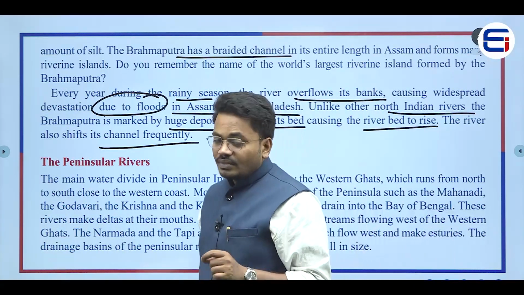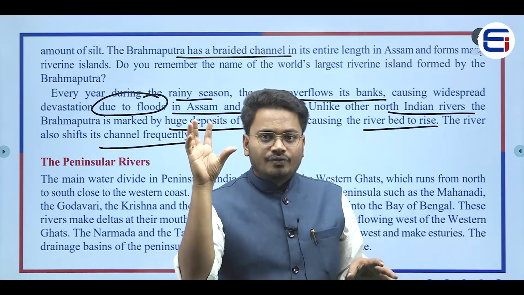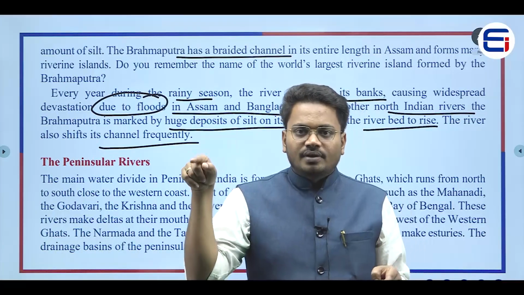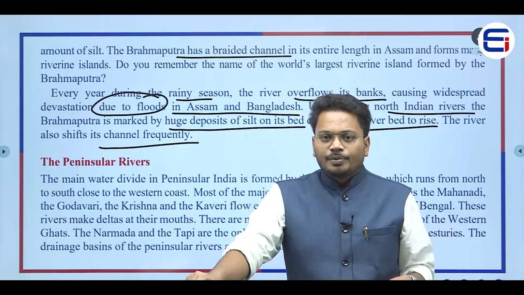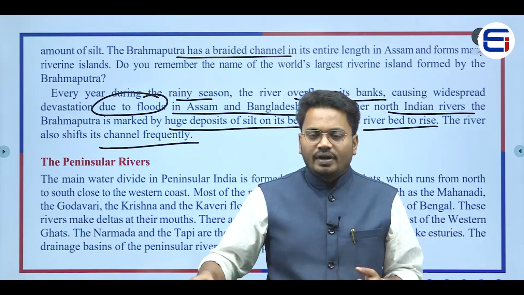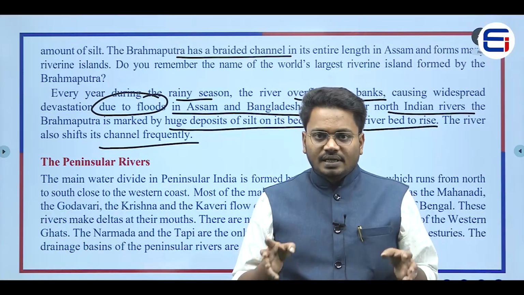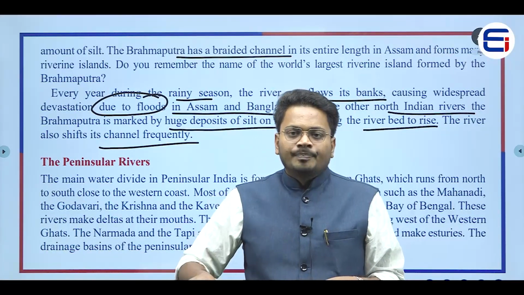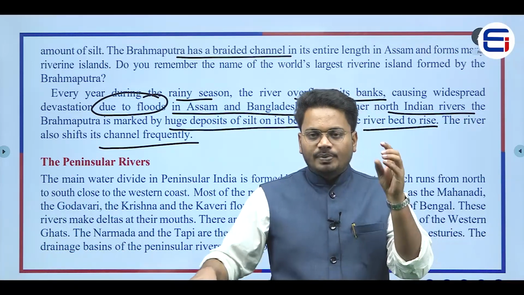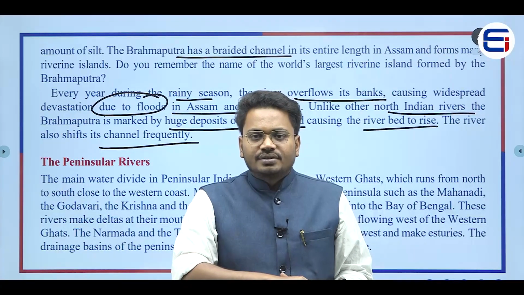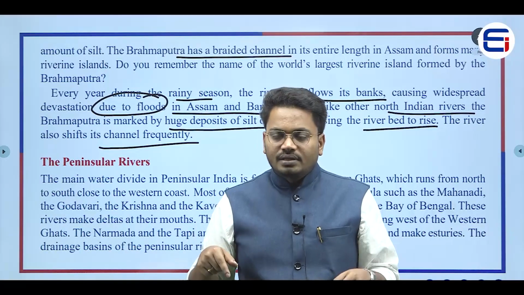What does it mean? Even though this Brahmaputra river has a huge amount of water but also a huge amount of silt, there is a problem with this river, right? Because of the huge amount of water, what happens? Frequently you can see this Brahmaputra river generating a lot of floods along with its tributaries as well as its distributaries, right? You can see the floods in Assam as well as in Bangladesh, right? So the floods would be having a devastating effect on the infrastructure present in those areas, right? So this is what is happening because of the Brahmaputra river in the northeastern states.